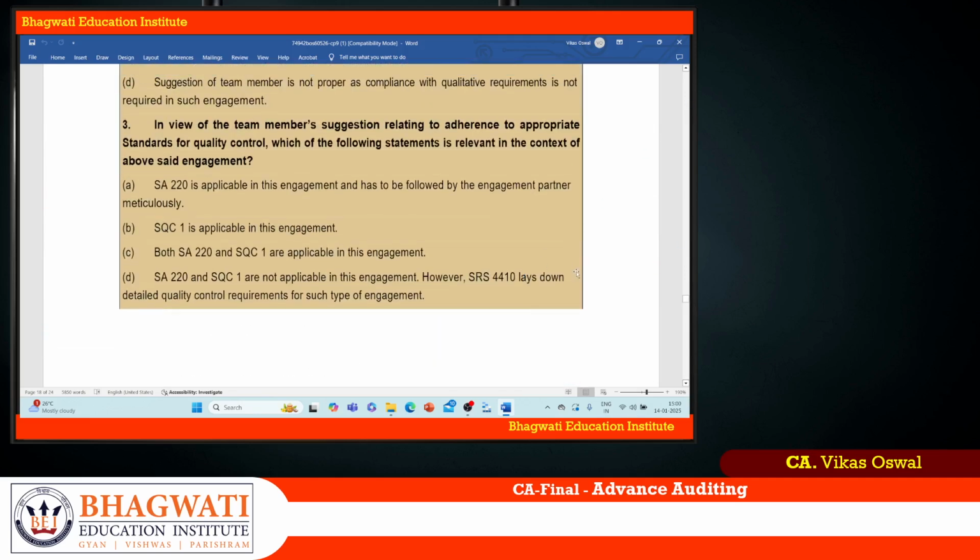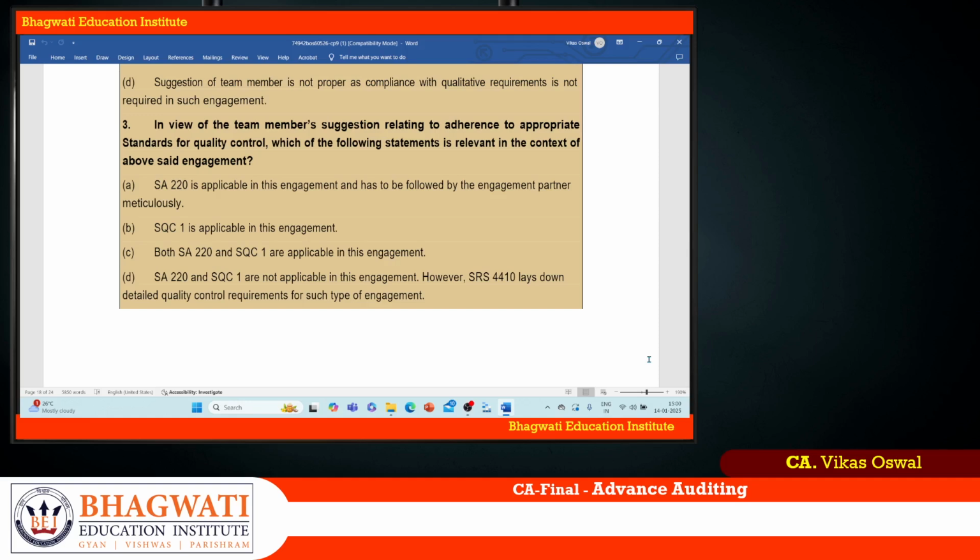SA 220 is applicable in this engagement and has to be followed by the engagement partner meticulously. SA 220 is applicable to the audit. It is not applicable to this engagement. SQC1 is applicable in this engagement. Yes, it is applicable because SQC covers all four engagements: audit, review, other assurance and related services. So B we can consider. Both SA 220 and SQC1 are applicable. Here you can straight away rule out 220. So this is a wrong answer. A is also a wrong answer.